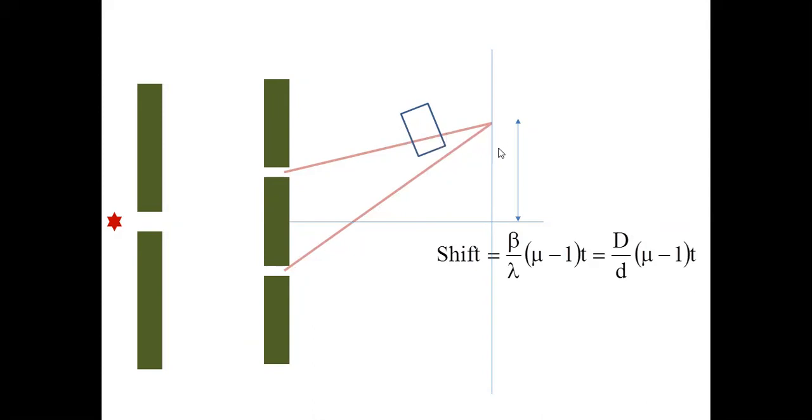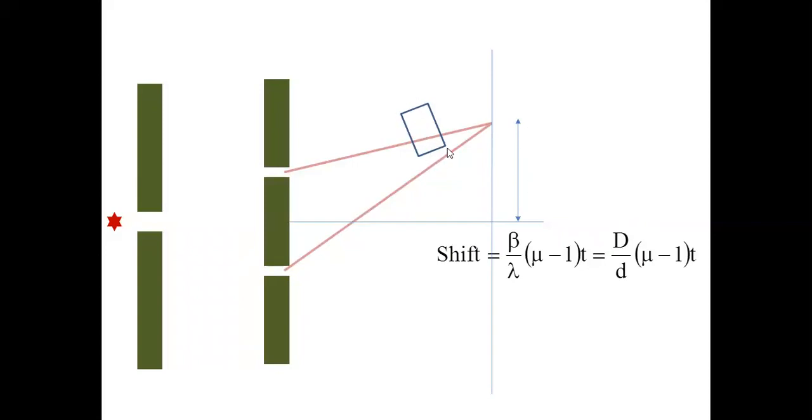So now my question is, if one of the beams is disturbed by a glass slab or any medium of thickness T, what happens? In the ordinary case, if there is no disturbance, the central bright fringe is formed here. If one of the beams is disturbed by a medium of thickness T, the whole fringes will shift upwards. Remember, out of the two beams, one is not blocked, it is made to pass through a transparent sheet of thickness T. Fringe width doesn't change. This should be very clear.